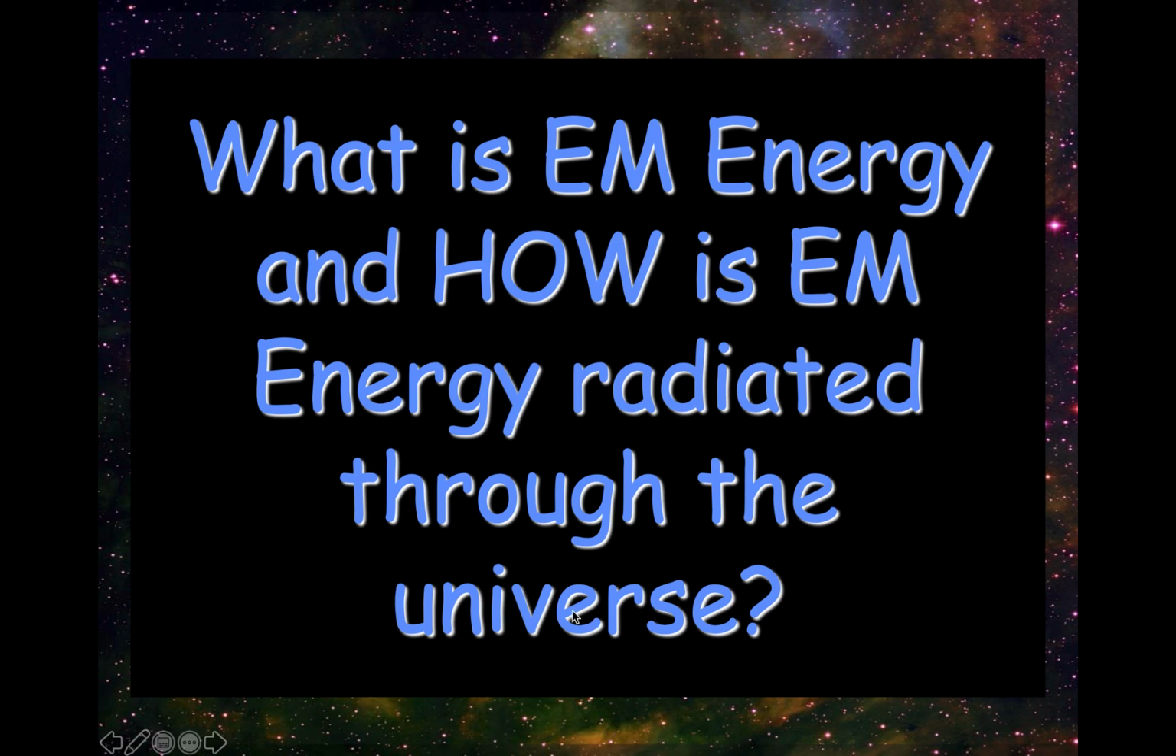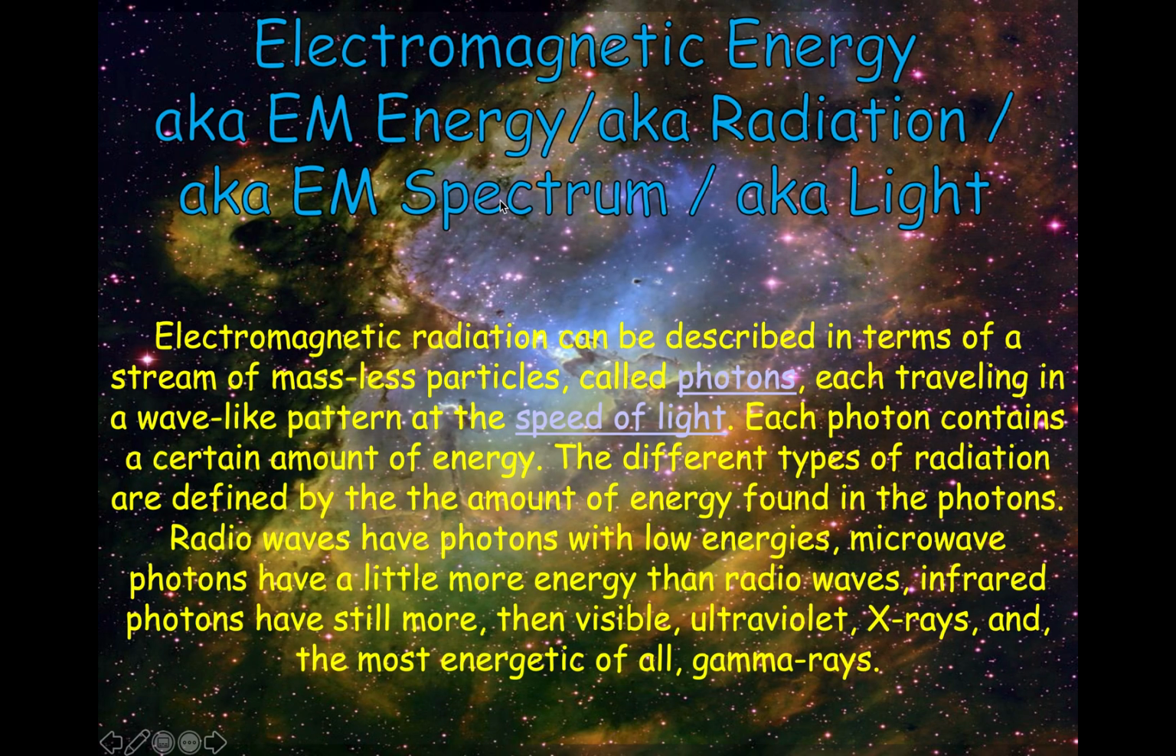Okay? So, what is EM energy and how is EM energy radiated through the universe? Well, electromagnetic energy, also known as EM energy, also known as radiation, also known as the EM spectrum, also known as light or EM radiation. When you think of light, you think of light that you can see. Like right now, the sun's out. Oh, turn on the light, something like that.